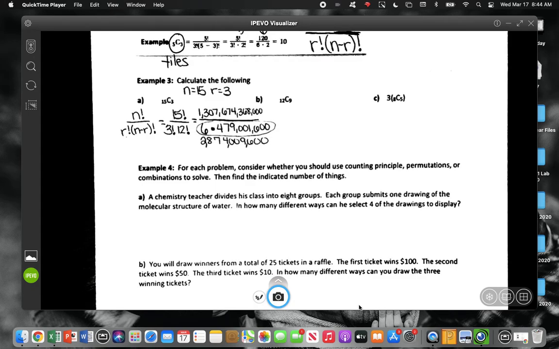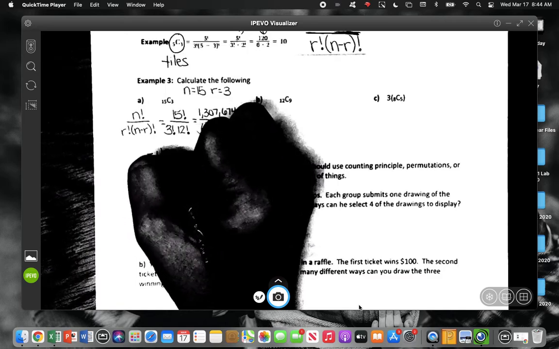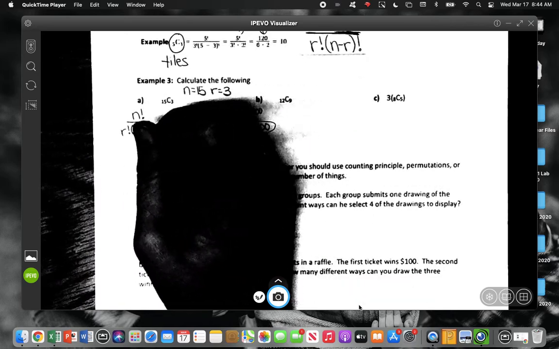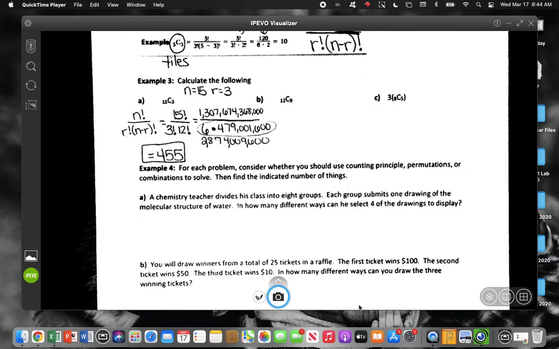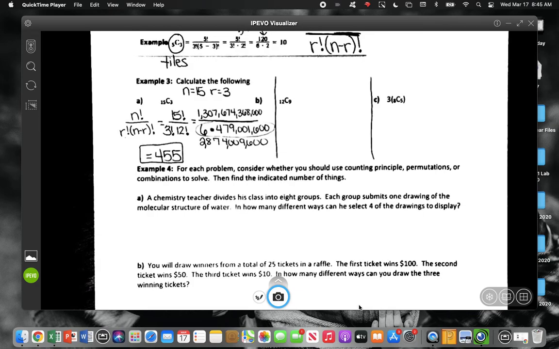I got a whole number. I got 455. I did too, but there's a decimal. Ooh. I don't know. Did you guys all get 455 when you typed that in? Yeah. I just typed in the wrong number.